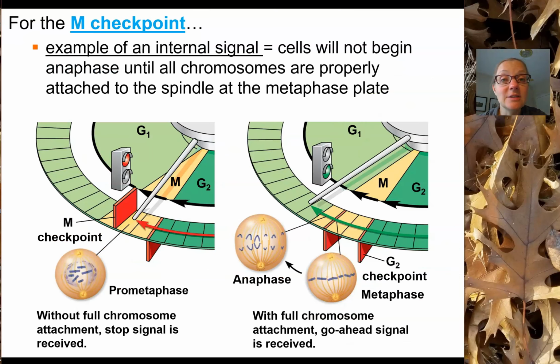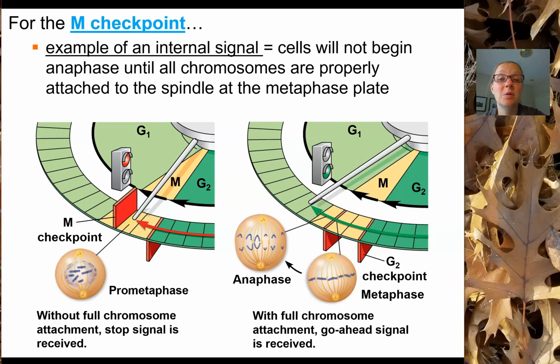Okay, the last checkpoint that we have to discuss is the M checkpoint. The M checkpoint is, again, another example of an internal signal. The cell won't be able to begin anaphase until all of its chromosomes are perfectly lined up at that metaphase plate. And so you can see that in the slide here, right? The cell is here in metaphase, waiting for all of the chromosomes to line up at that metaphase plate. Once that happens, that M checkpoint will fall, and the cell will immediately go into anaphase and start separating its chromosomes, pulling them to opposite poles of the cell.